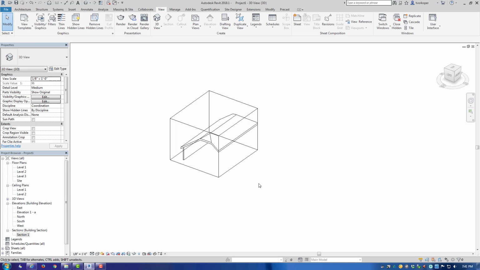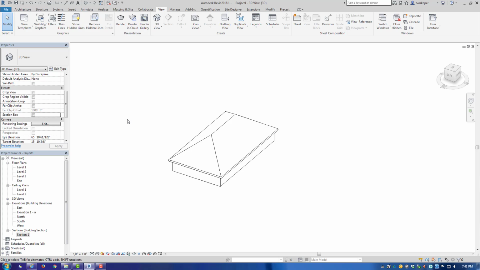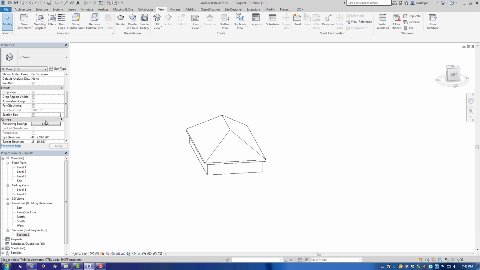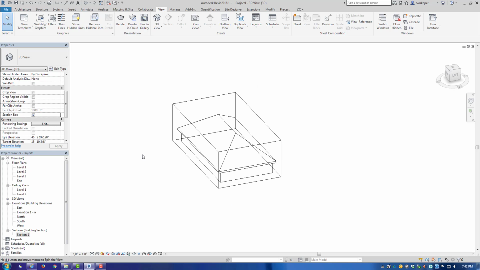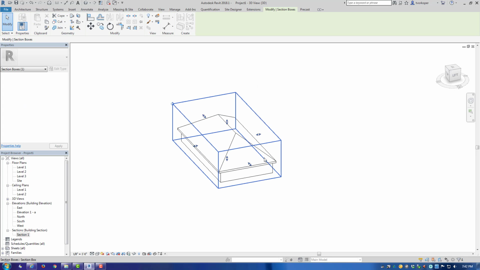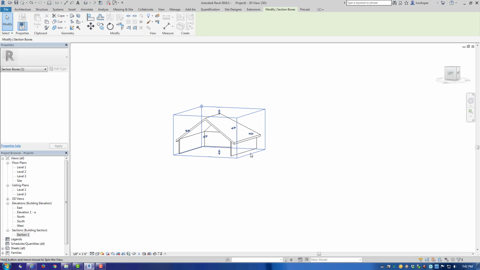This section box is also found in the Properties palette. If I scroll down, you can see it is here. If I uncheck the box, it will go away and will no longer cut the model. If I bring it back, you can see that it is reset to the entire model. I can highlight the section box and push and pull to cut the model in the way that I want.